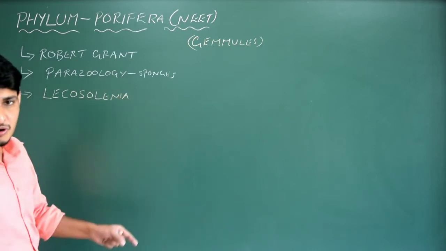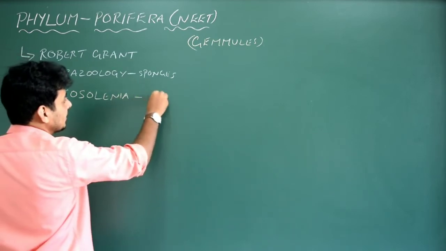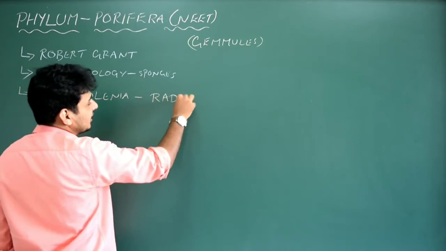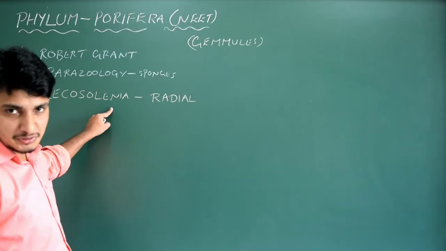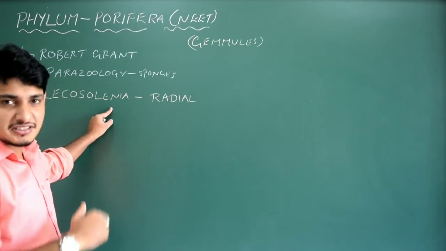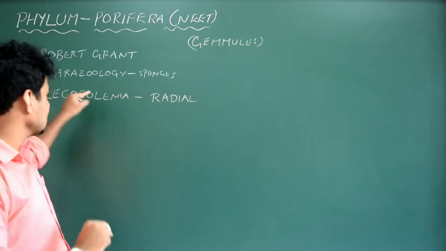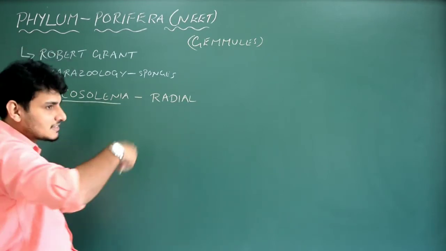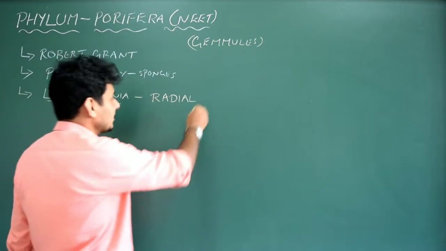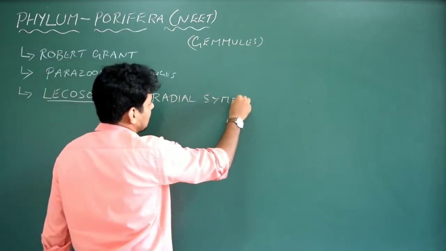It is the only Porifera that exhibits radial symmetry. So it is important for your NEET, could be asked, because this is the only exception. Note this point. Leucosolenia, which is a bit circular in shape, exhibits radial symmetry.